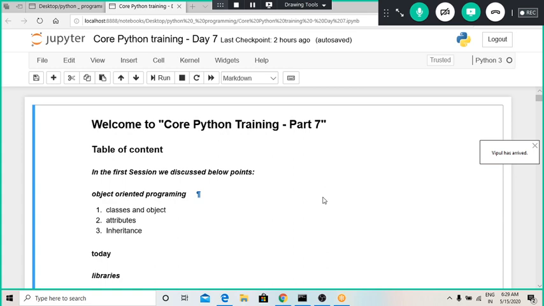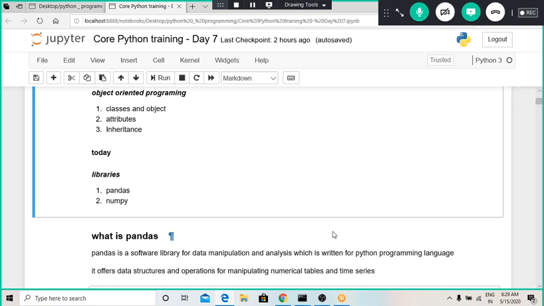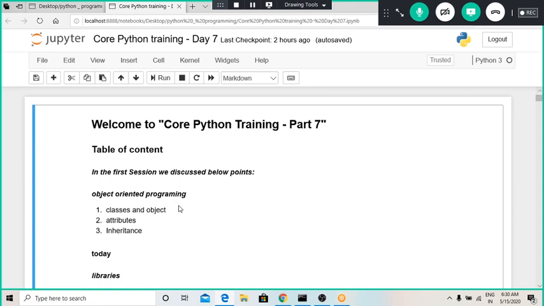So today's table of contents: we are going to see what we have done last day, just a quick review, and then we are going to see some libraries which are really important for Python programming. If you are interested in a career related to data science, the two libraries called pandas and numpy are the basic libraries which are very important in Python programming. Okay, so in last day's lecture we have seen classes and objects, basically object oriented programming.